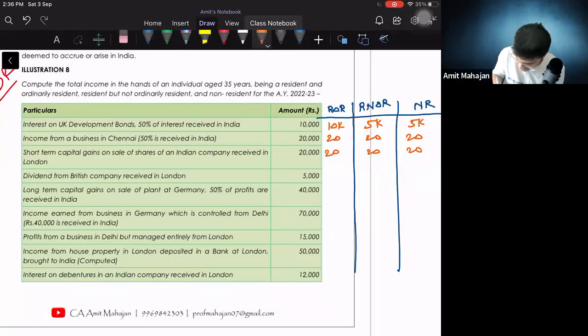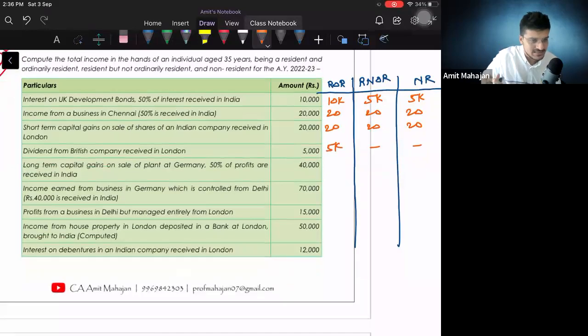Perfect. This will not be taxable in India. NR के लिए तो सवाल ही नहीं है. RNOR के लिए there are only 2 situations where for RNOR it is taxed. So this point, dividend is not falling under those 2 exceptions, and that is why it will be exempt for RNOR also. But can I say for ROR it will be taxable? ROR के लिए just don't think it is always taxable.